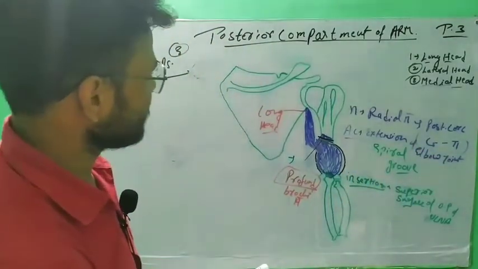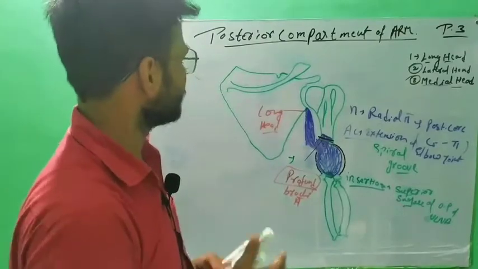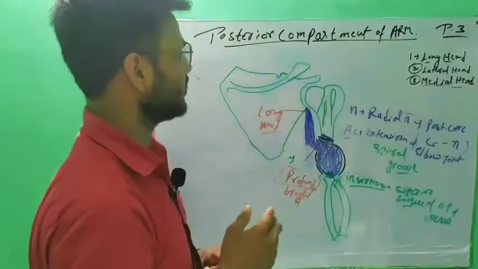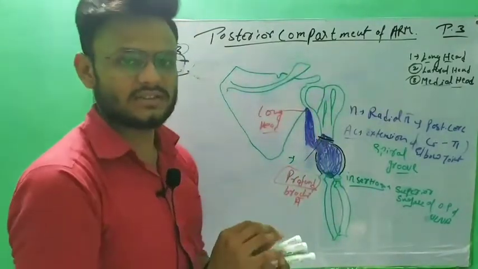So this is all about the muscles of the posterior compartment of the arm, which is the triceps brachii.